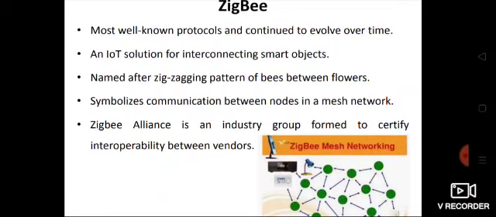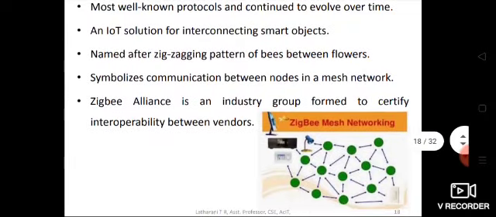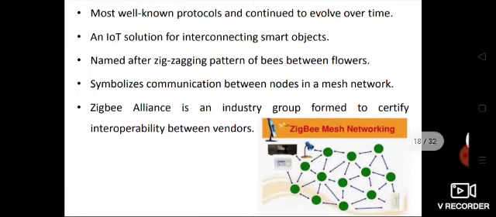ZigBee Alliance is an industry group formed to certify interoperability between vendors. This is a very important point. So what is interoperability? Interoperability means several types of nodes are connected in an IoT network.